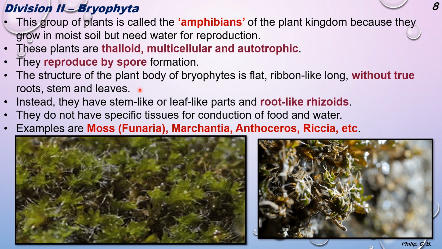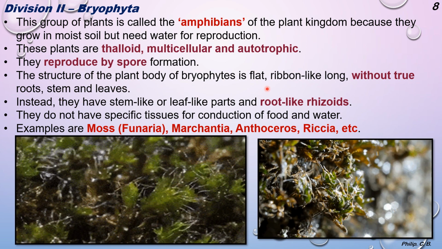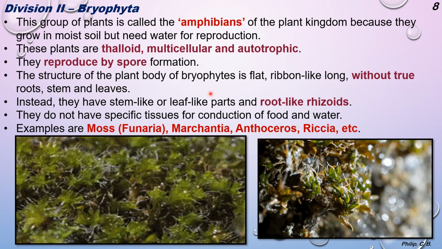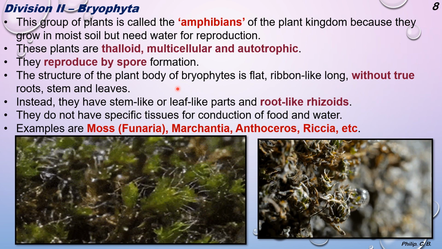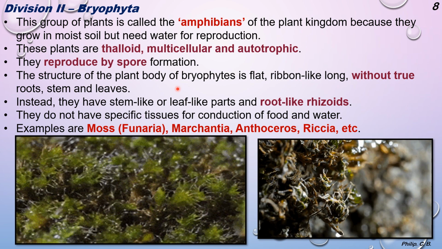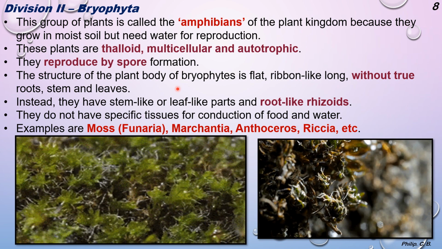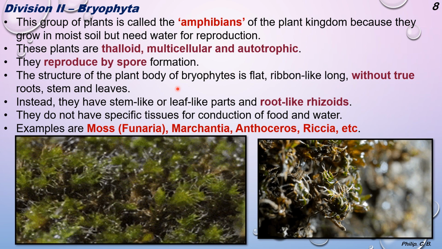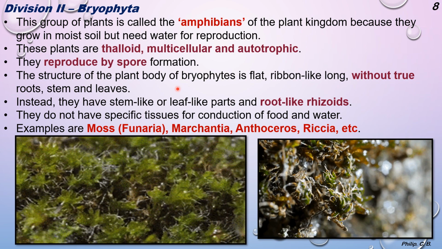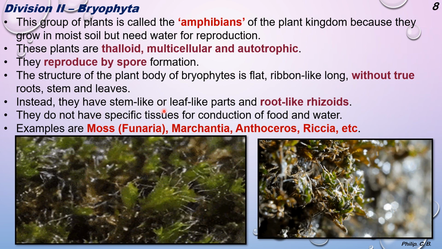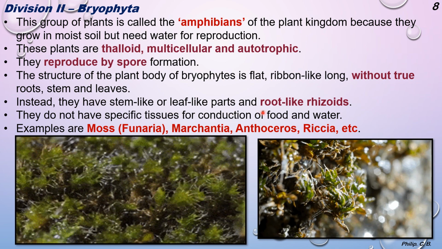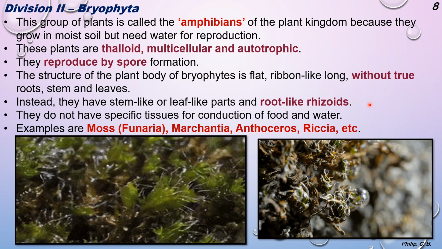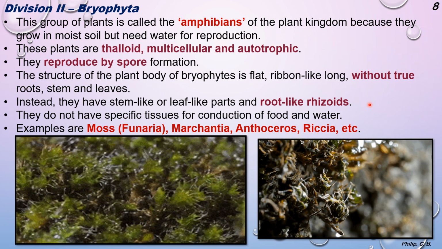The plant body of a bryophyte is flat, ribbon-like, long, without true root, stem and leaf. So again, they don't have any true root, stem and leaf, but the body is ribbon-like and usually flat, which you might have seen growing on a wall or on a rock, right? Instead they have root-like parts which are called rhizoids. So they don't have an actual stem or actual leaf or root.